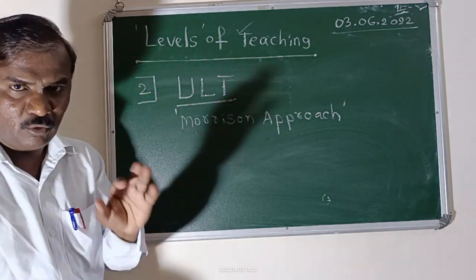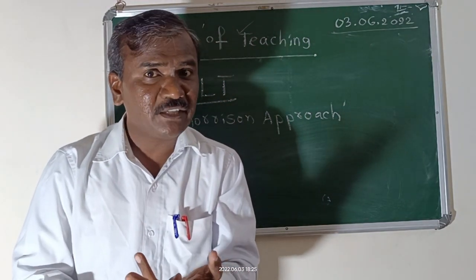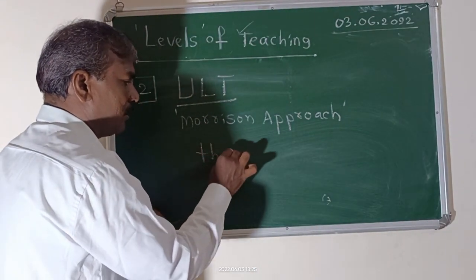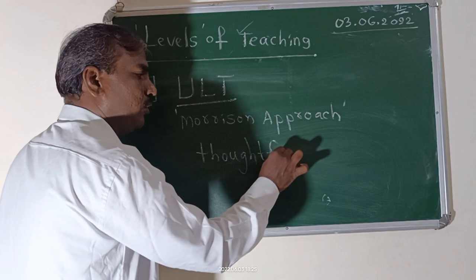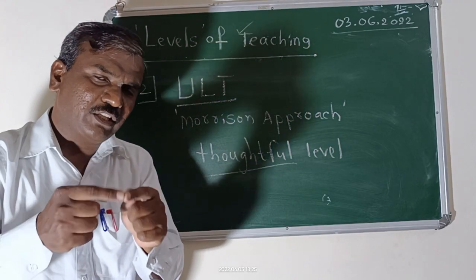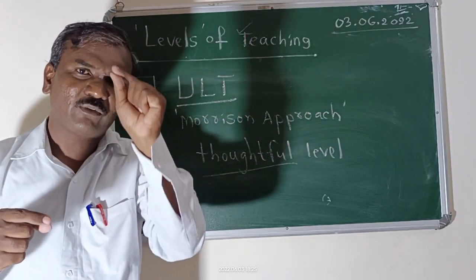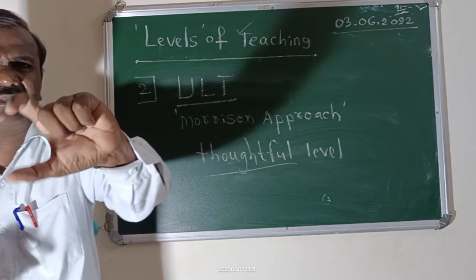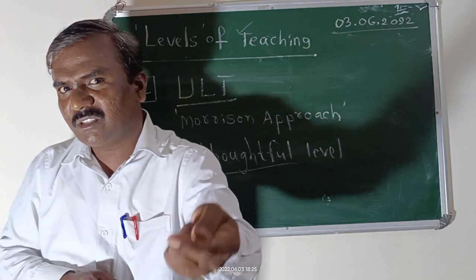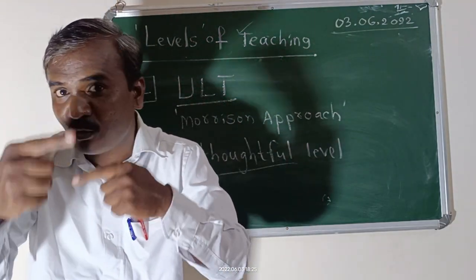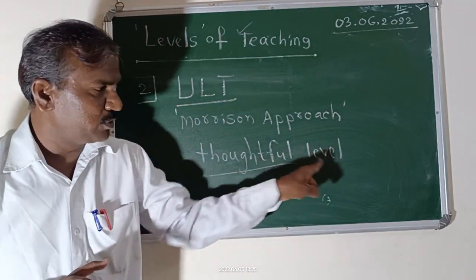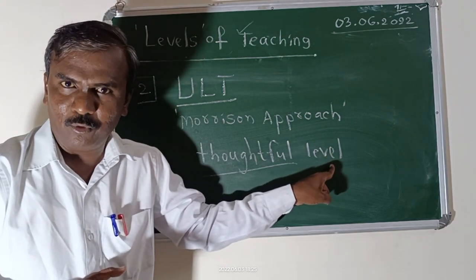Morrison's understanding, please remember, is also known as the thoughtful process, the thoughtful level. When the teacher explains the formula, tells about the fact, gives the knowledge, tells information to the students, students are listening to it and thinking about it. The thinking process is going on in the minds of students. This is the thoughtful process, the thoughtful level.